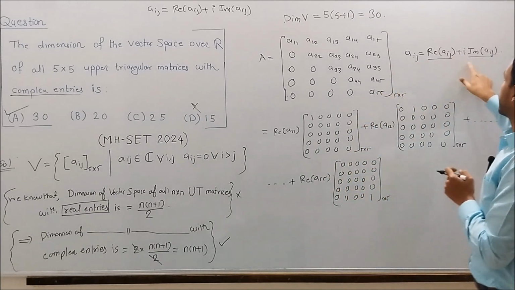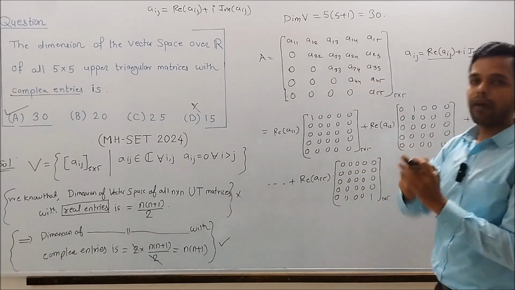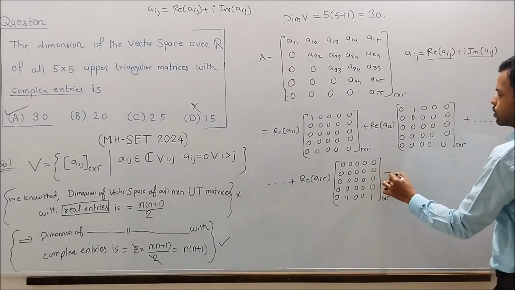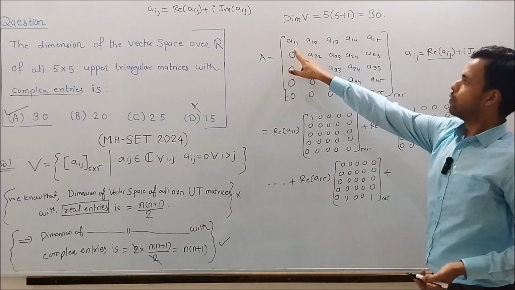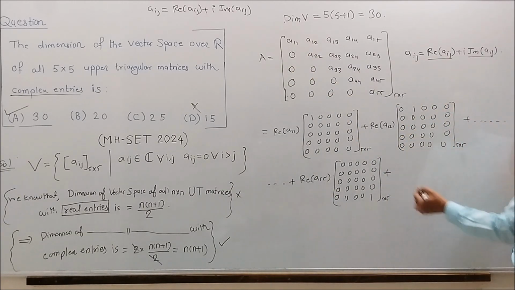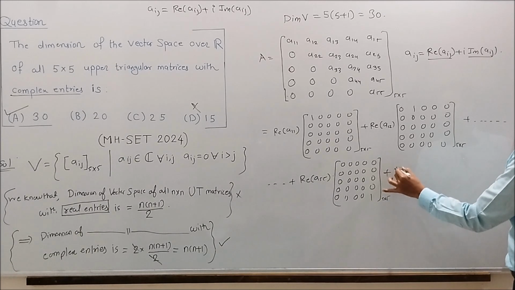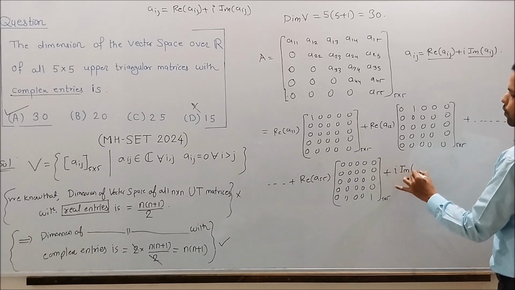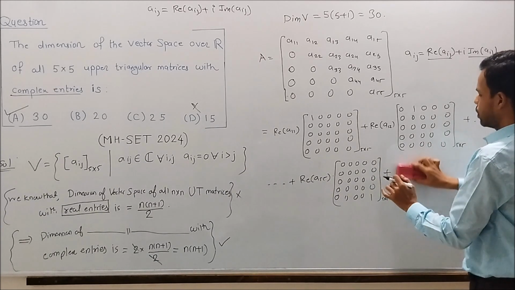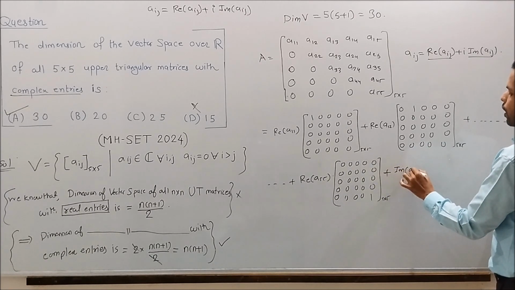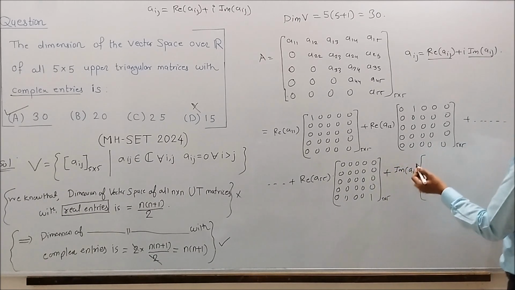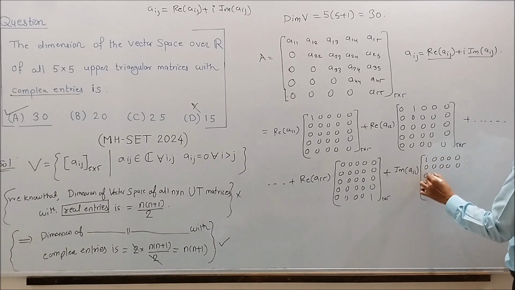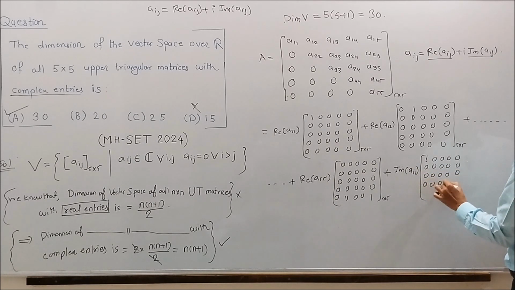Now we have to cover the imaginary part of each entry, that is, the imaginary part of the matrix. For the first entry, the imaginary part of A11 times the matrix with i in the first entry, and the rest of the entries are 0.